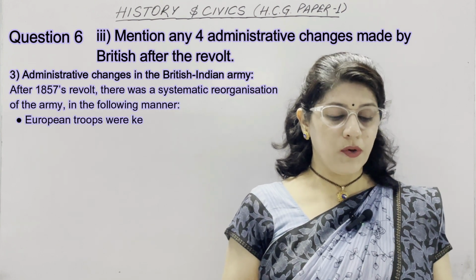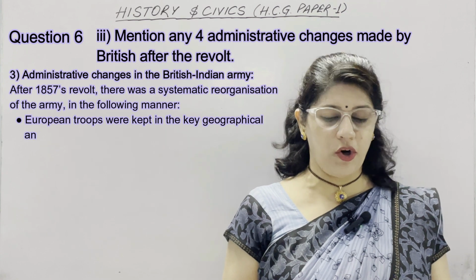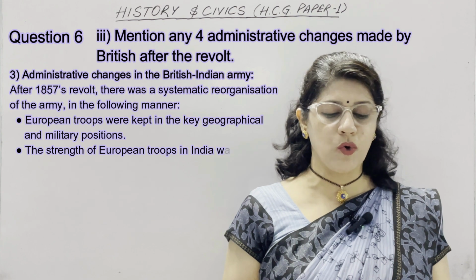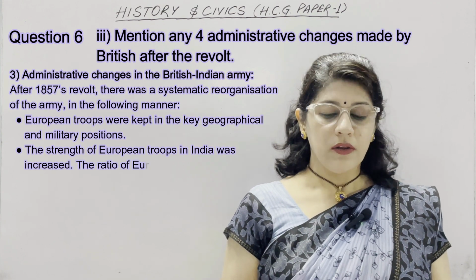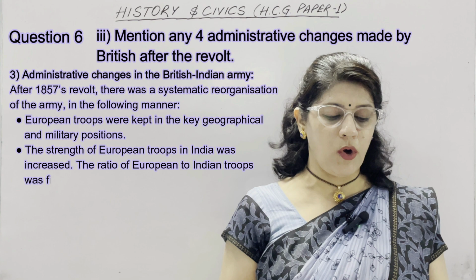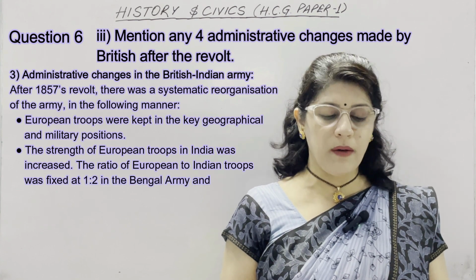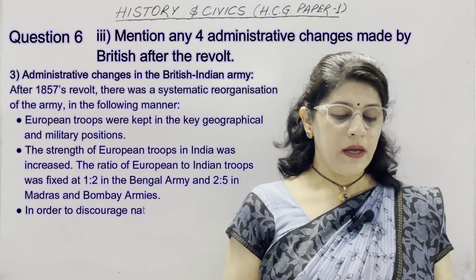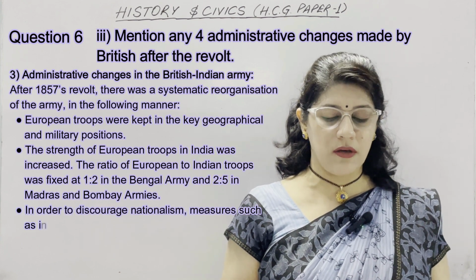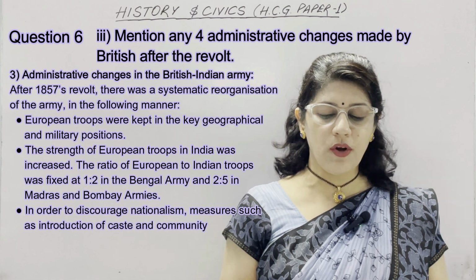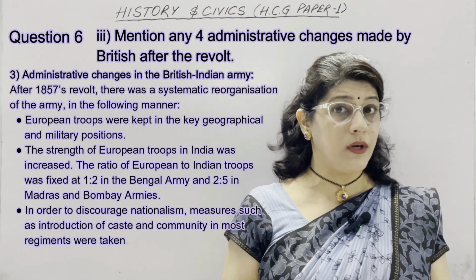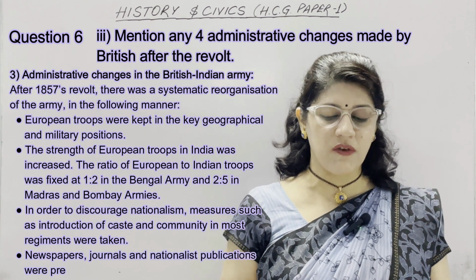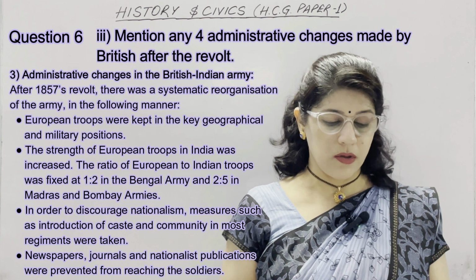First subheading, European troops were kept in the key geographical and military positions. Second, the strength of the European troops in India was increased. The ratio of European to Indian troops was fixed at 1:2 in the Bengal army and 2:5 in the Madras and Bombay armies. Next point, in order to discourage nationalism, measures such as the introduction of caste and community in most regiments were taken. Last point, newspapers, journals and nationalist publications were prevented from reaching the soldiers.